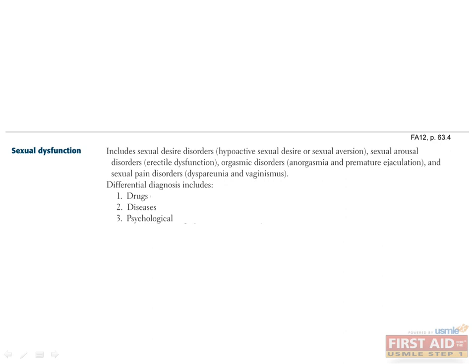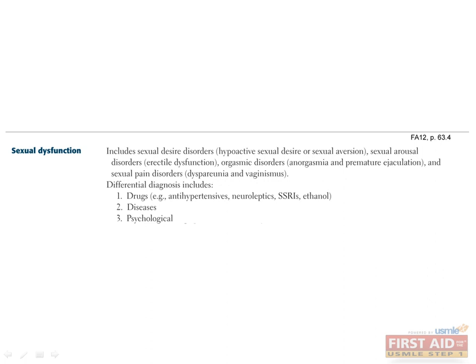Sexual dysfunction can take on many forms, including sexual desire disorders, sexual arousal disorders, orgasmic disorders, and sexual pain disorders. The differential diagnosis for sexual dysfunction is large. It includes drugs, diseases, and psychological causes. What types of drugs can cause sexual dysfunction? Drugs that may cause sexual dysfunction include antihypertensives like beta blockers, antihistamines, neuroleptics, antidepressants, alcohol, and narcotics.